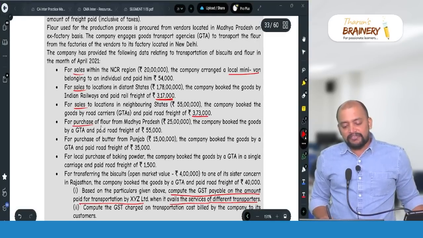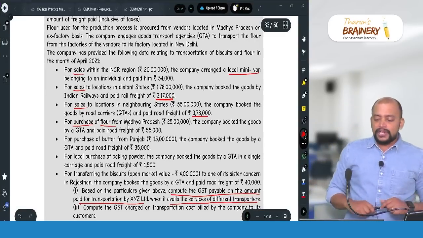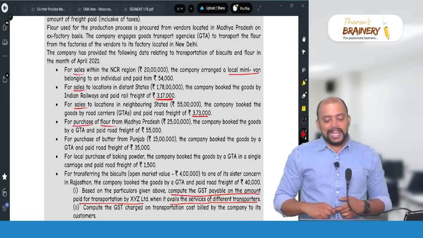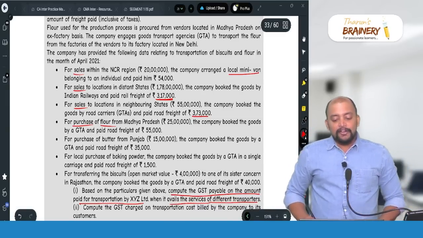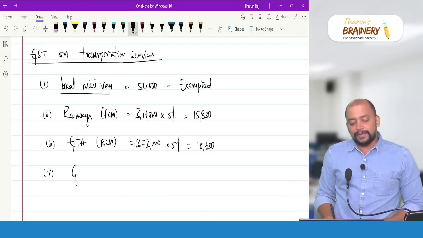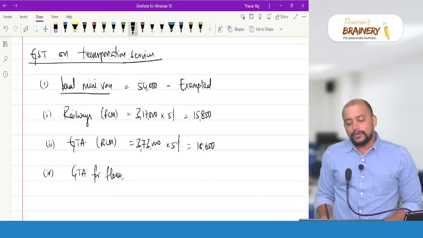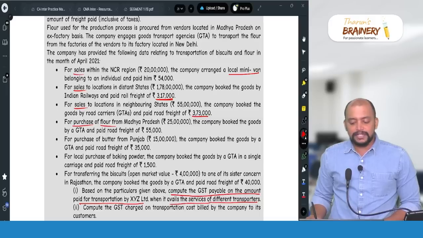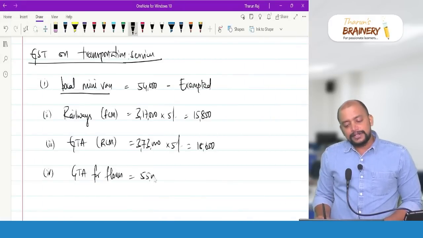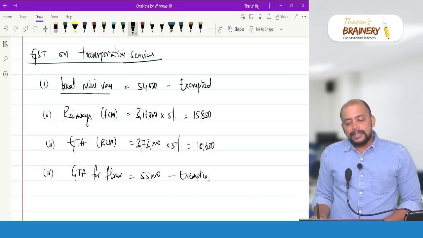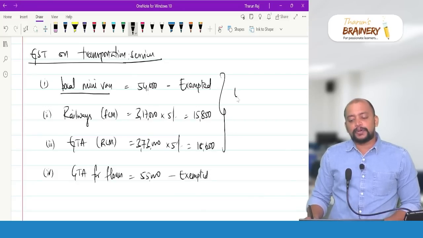Then 4, next one, for purchase. For purchase of flour from Madhya Pradesh, the company booked the GTA and paid road freight of 55,000. Exempted: flours, pulses, milk and salt. So this GTA for flours will be exempted. The amount is 55,000. So this will be exempted, and this is for outward transportation, correct?